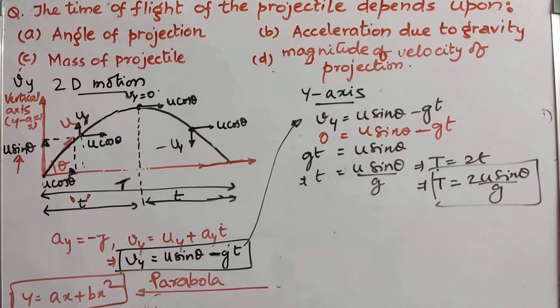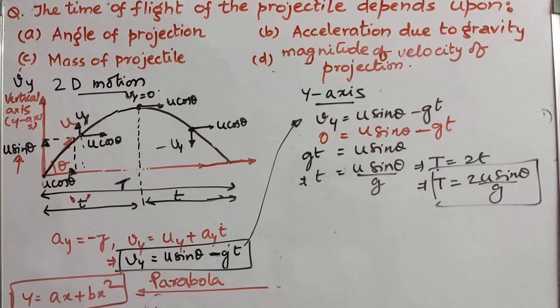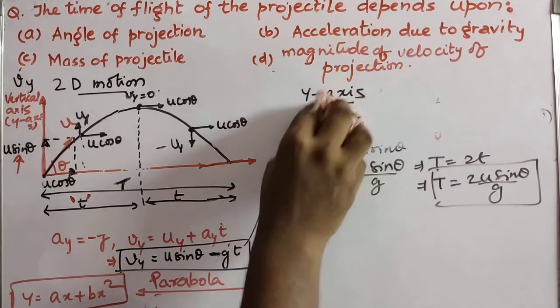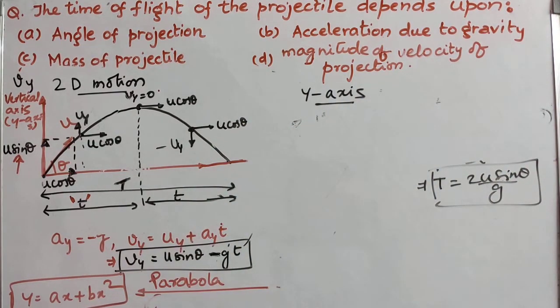So what is the displacement of the body along the vertical axis? It started from the ground and its finishing position is also on the ground. Hence the displacement along the y-axis is 0.